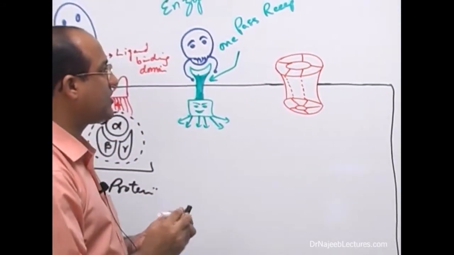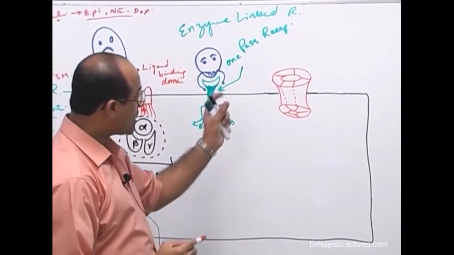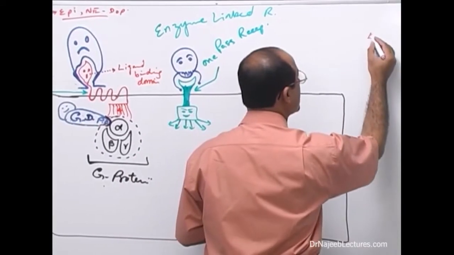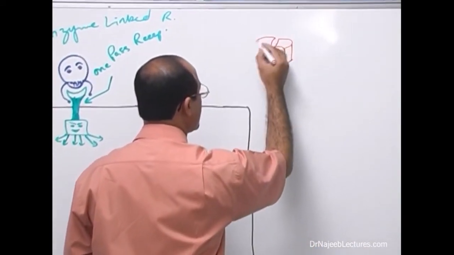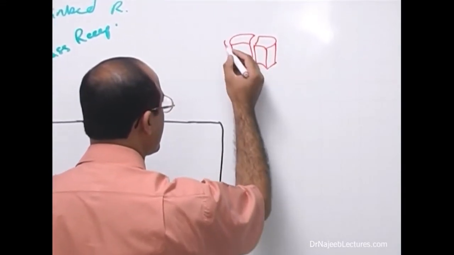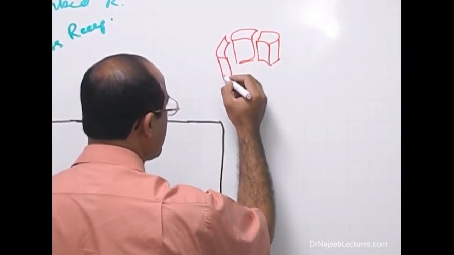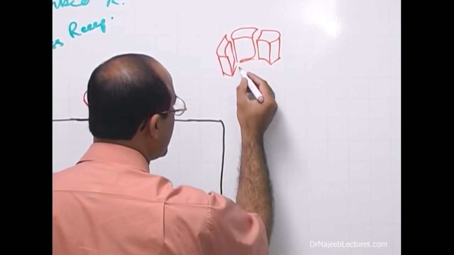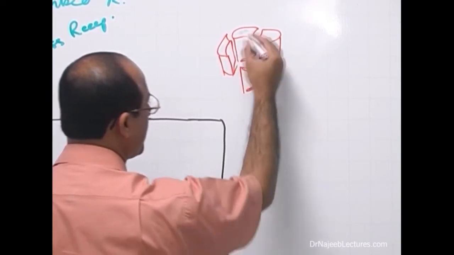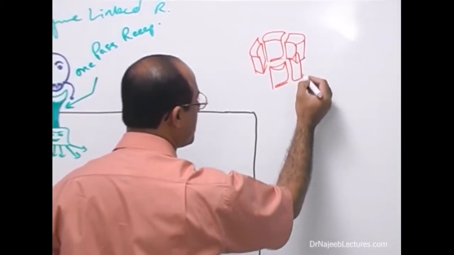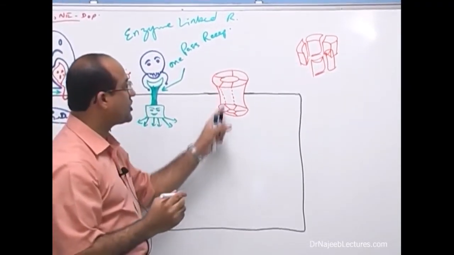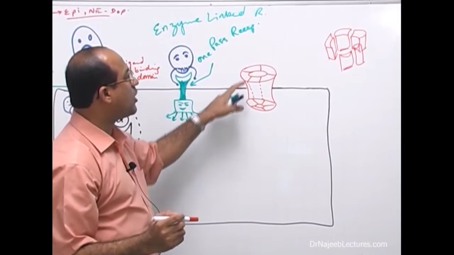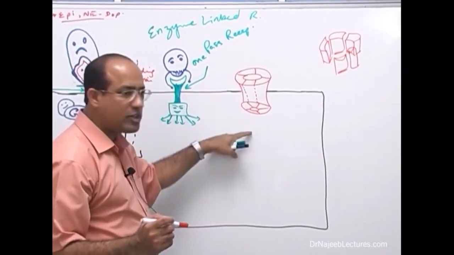Now what really happens? How is this channel made? This channel is made by multiple peptide chains put together. For example, this is one peptide chain, here is another peptide chain, here is another peptide chain. In the same way, there is one peptide chain which is put over here. When you assemble all of them, they become a channel.